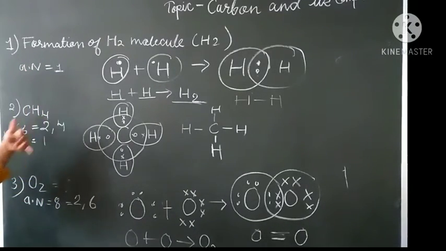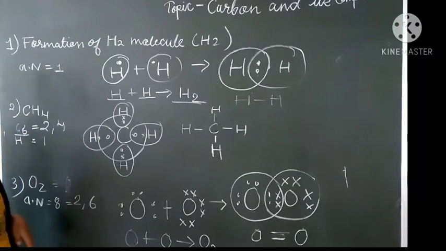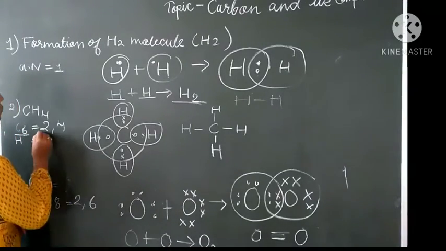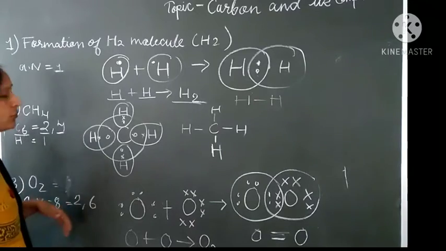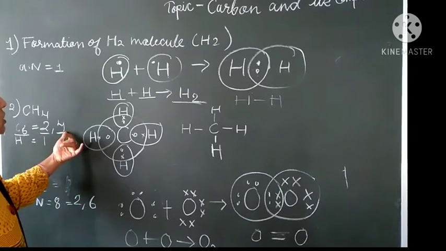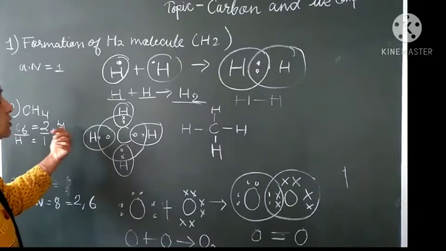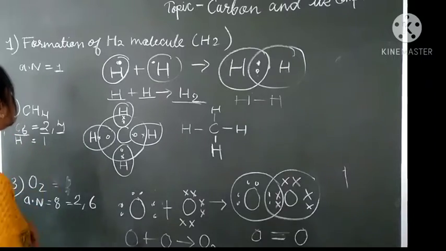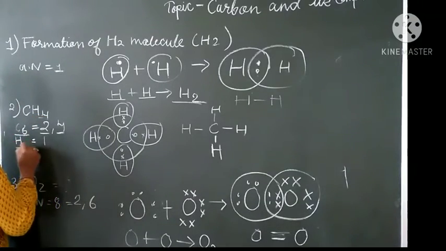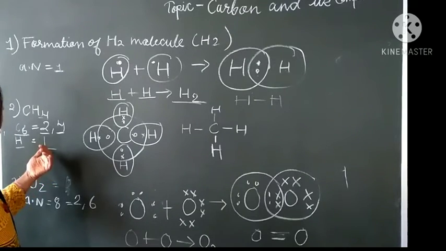Another example is CH4 or methane. Students, we know that the atomic number of carbon is 6. So its electronic configuration is 2 and 4. So these 4 electrons are in its valence shell. So it needs 4 more electrons to attain noble gas configuration or to attain stability. And hydrogen has only 1 electron in its valence shell, so it also needs 1 more electron.